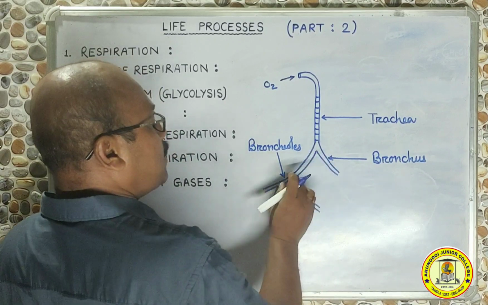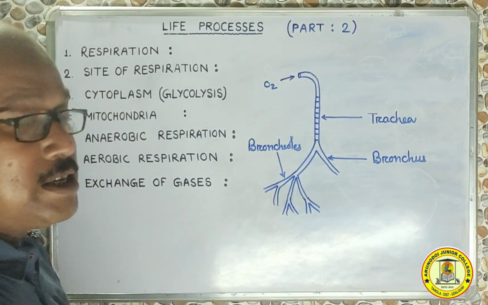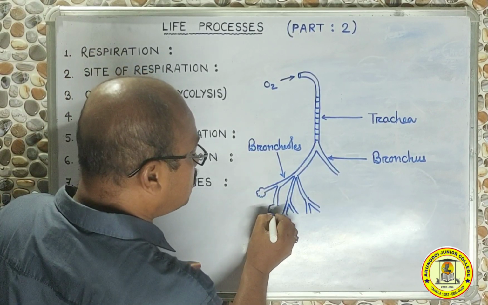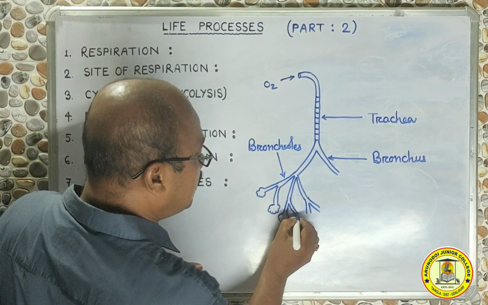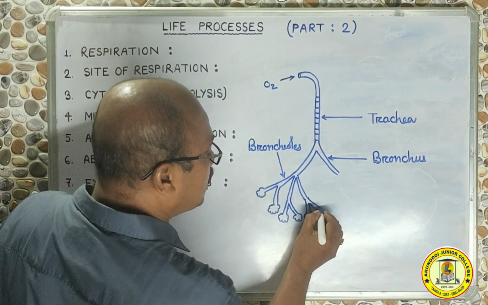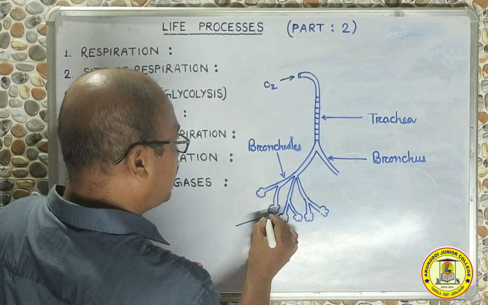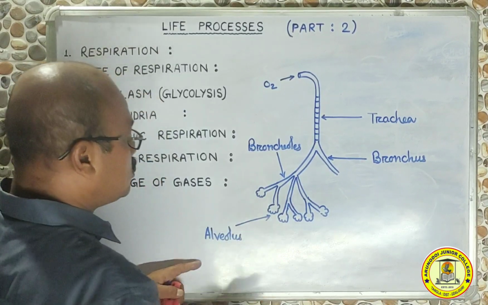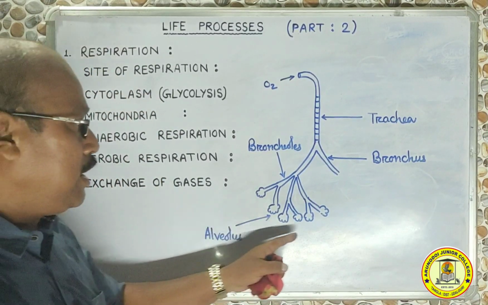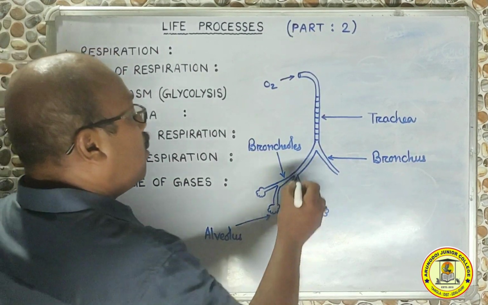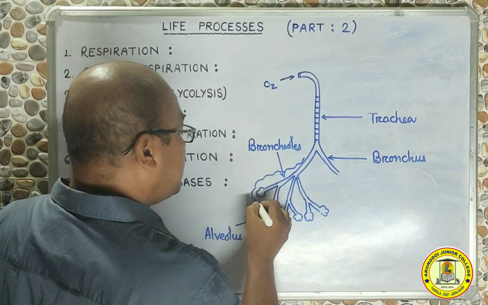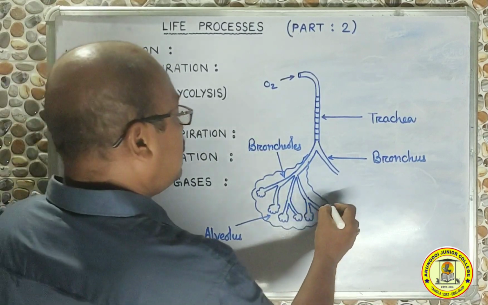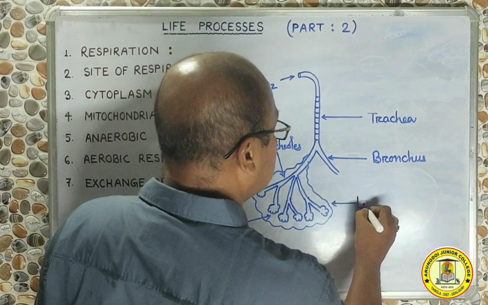So this one is the bronchus, but after that we have seen these subdivisions, which are called bronchioles. At the end of the bronchioles, we see some small bag-like structures, and these are called alveolus. The plural form is alveoli. All these things remain covered by a pleural membrane, and as a whole it forms a structure called the lungs.